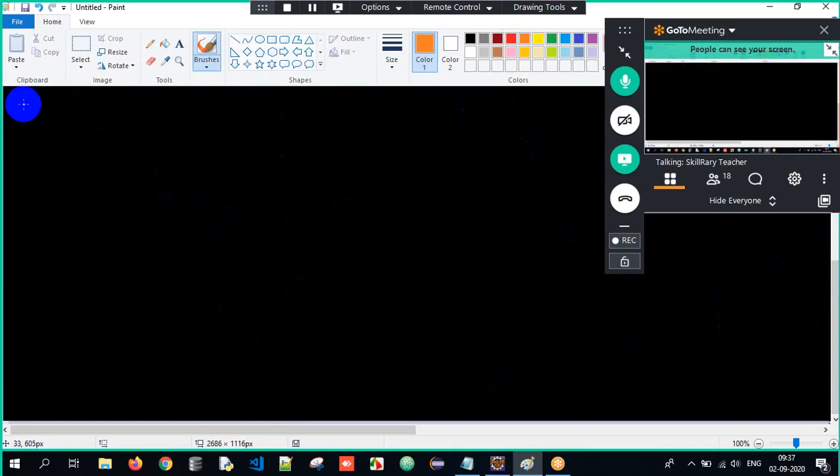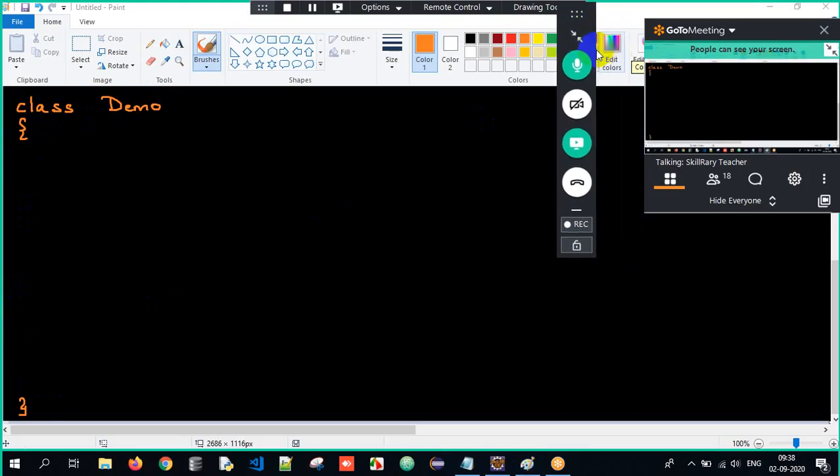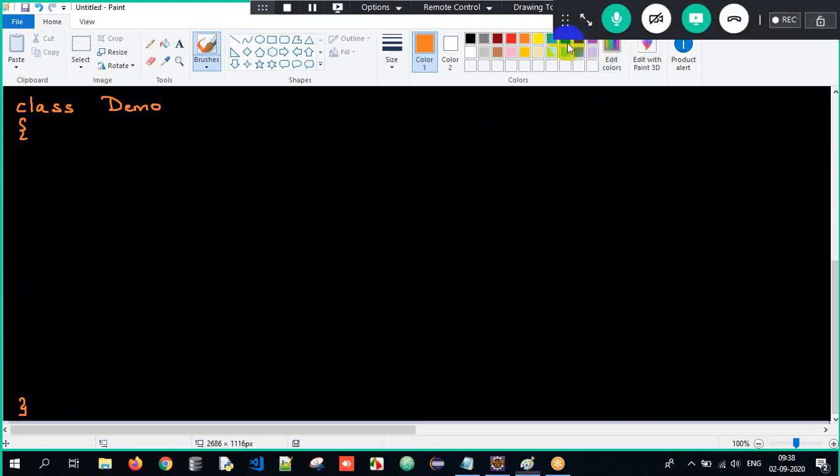See here, guys. I will have a class. A class is a blueprint of an object, and the class name I can take anything. I'll just take it as Demo, with open and close curly braces. Is this a syntactically valid class? Absolutely. Now I will have a constructor. The class name is Demo and the constructor name is Demo, with open and close parentheses and curly braces.